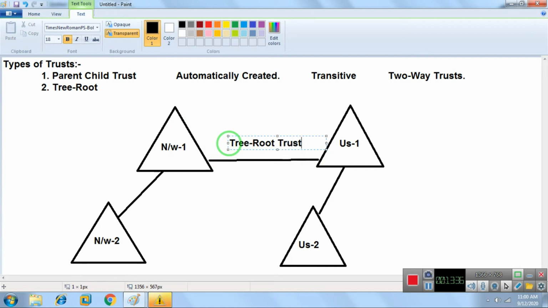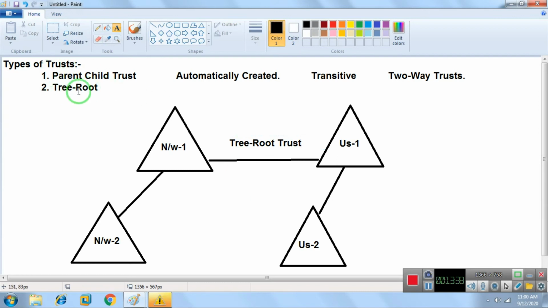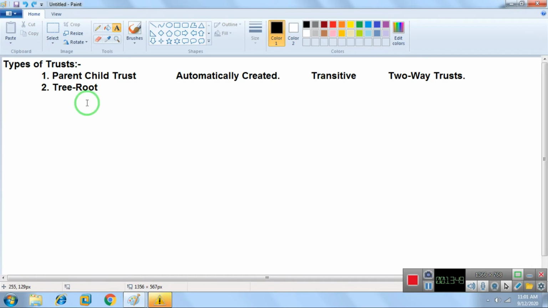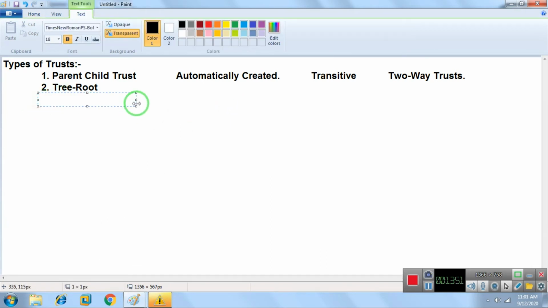Tree root trust is also automatically created. We are not able to create this trust ourselves. This is also an automatically created, transitive and two-way trust.